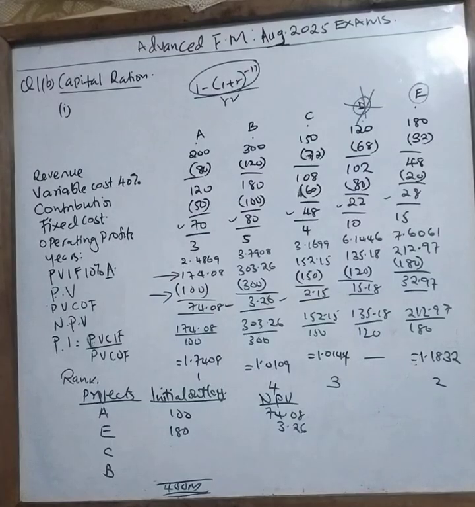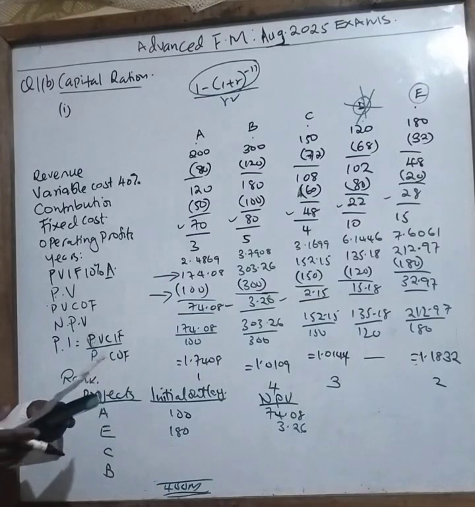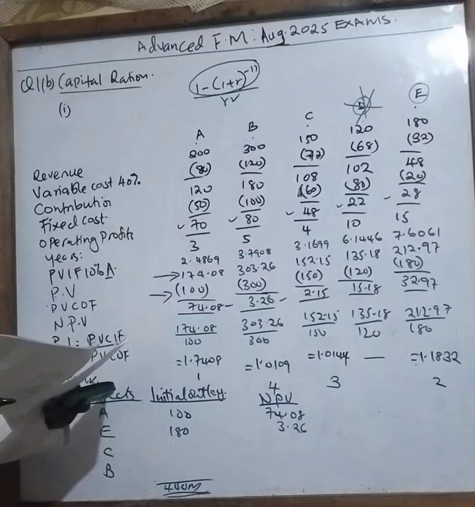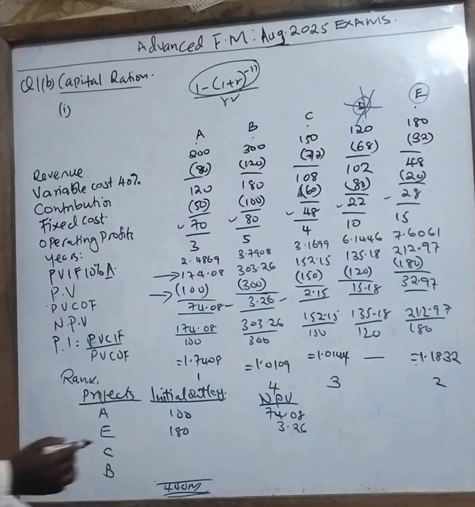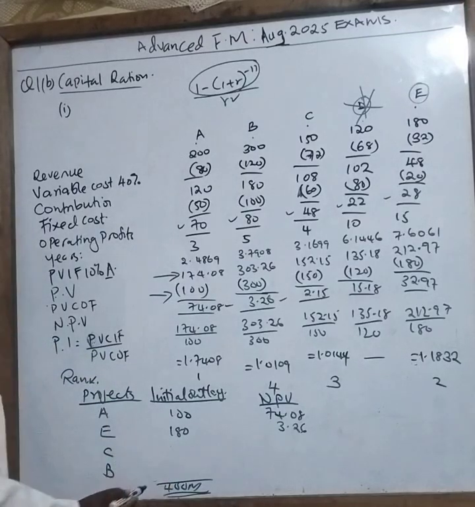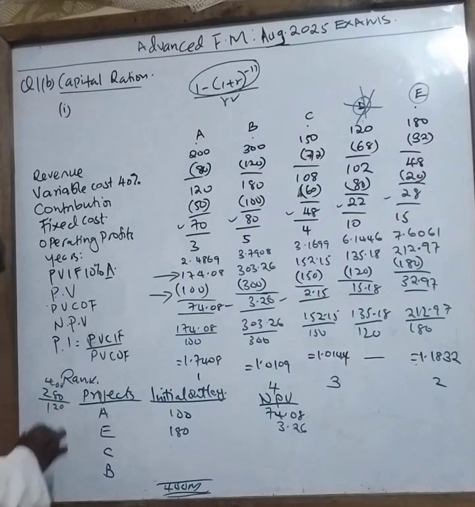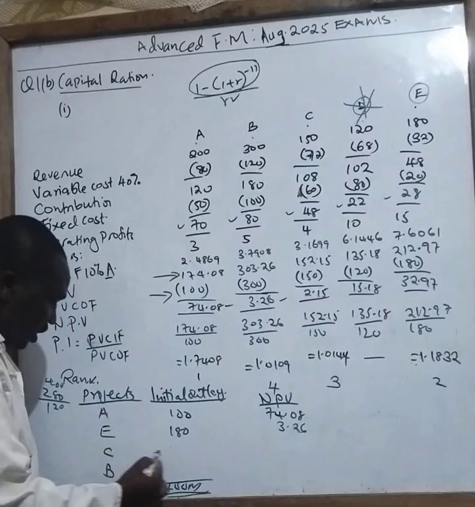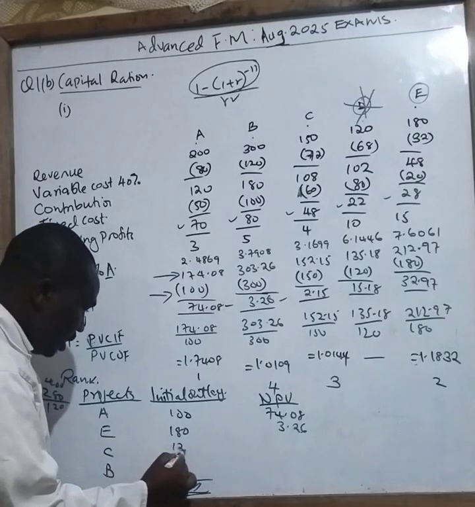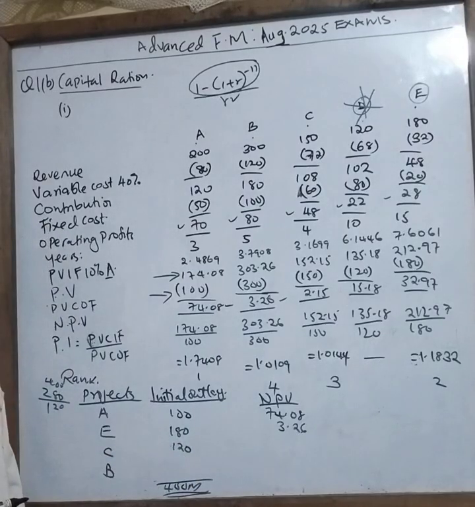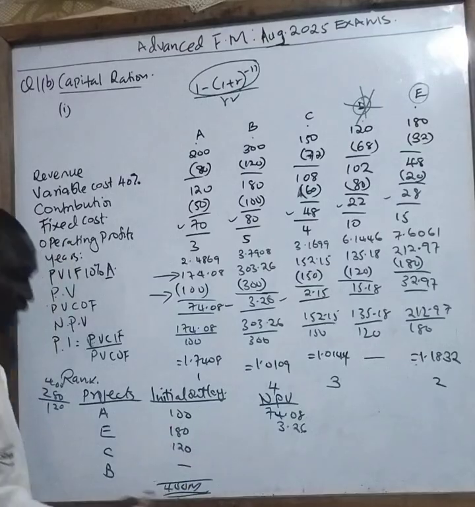Then E, C for that matter, where is C? How much is the total investment? The total investment for C is 150. But if you put here 150, it will surpass 400 million. So therefore, it will be this plus this is 280 from 400. What is the balance, class? 120. It means that for C, I will put 120 instead of 150. So for B, it will not be there, so that I get that figure.